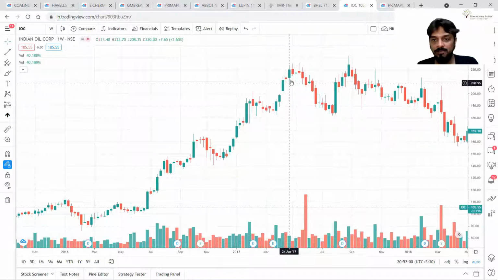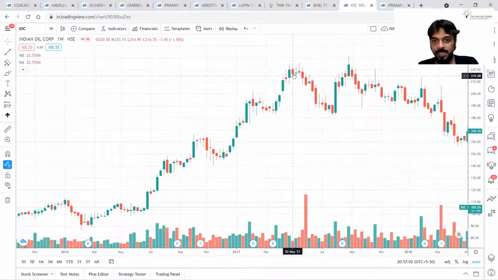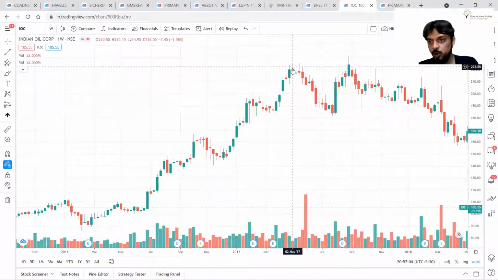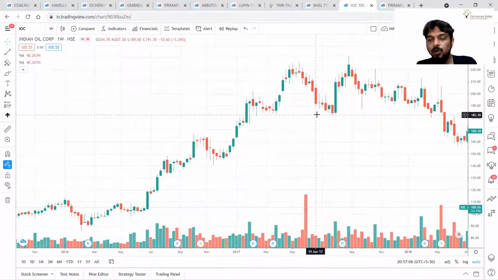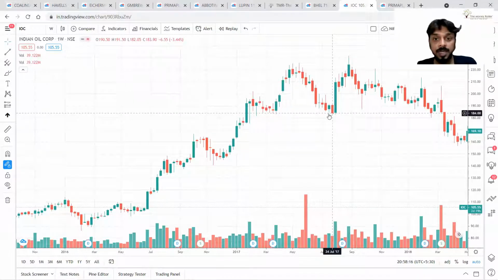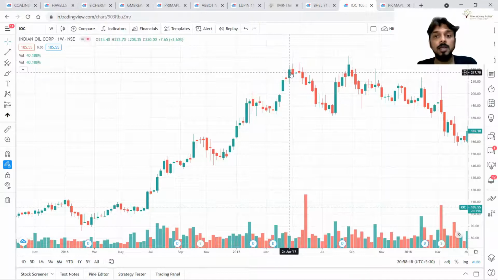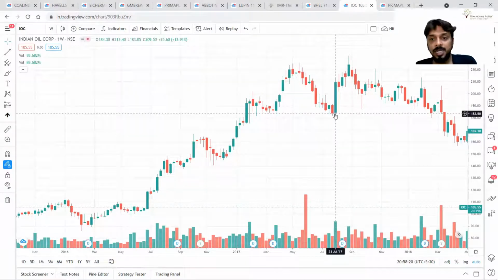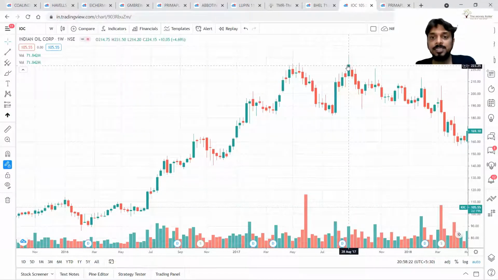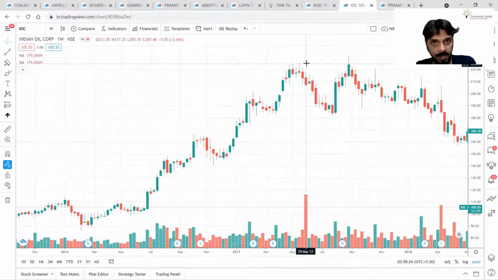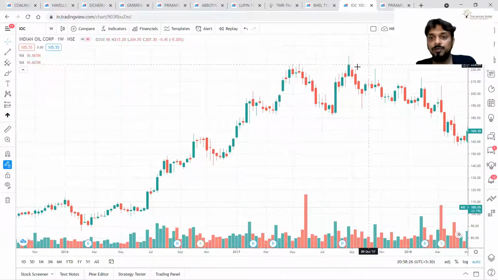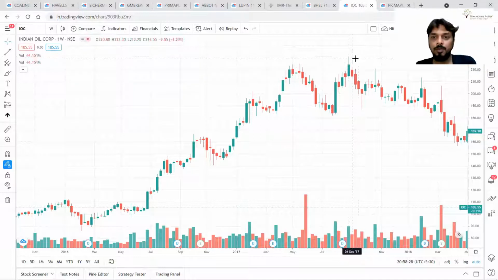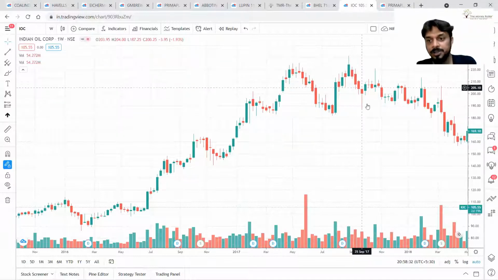And as you have seen over here, after this, price moved from 222 till 182. Correct? This is the power of this signal. Now, interestingly, after that, price again tried to test the previous high. Price went beyond the previous high, but was not able to sustain that level. Again, price reversed.